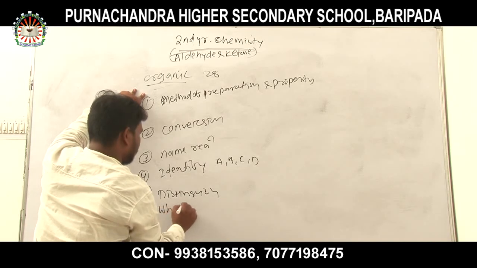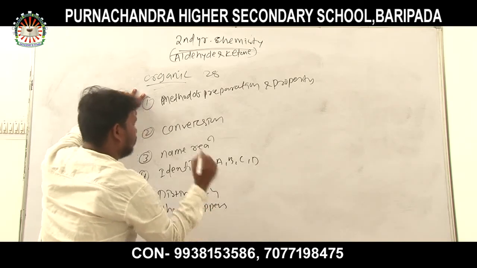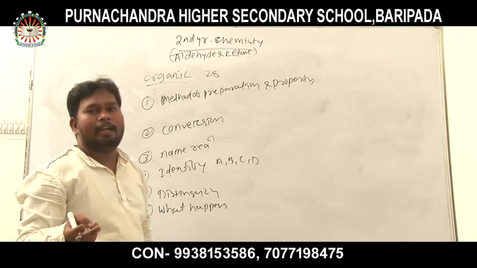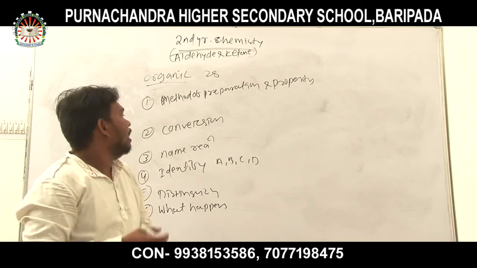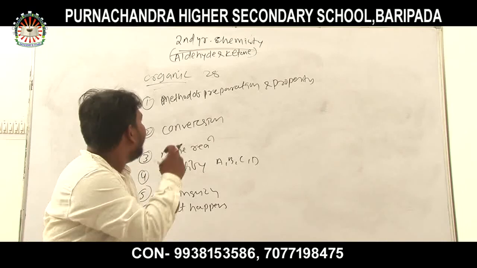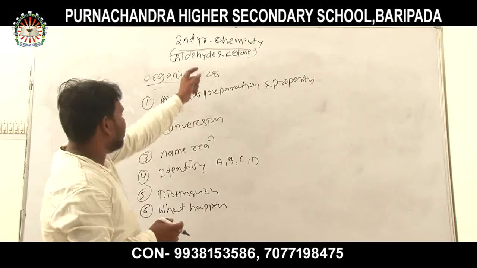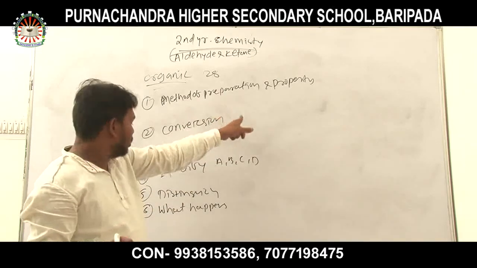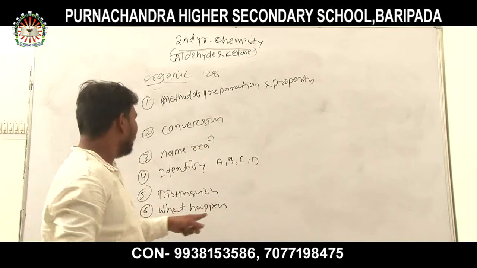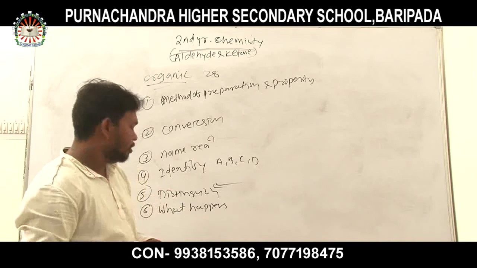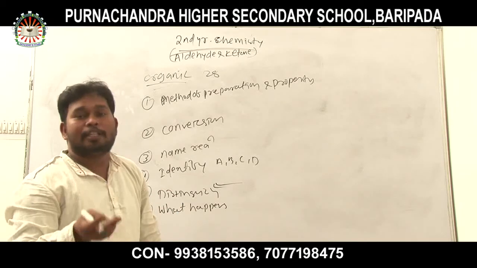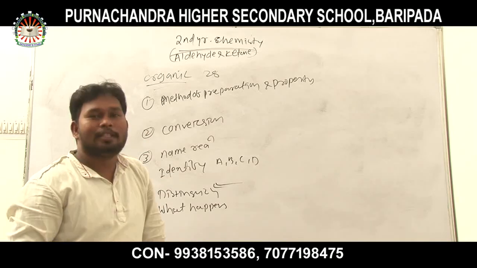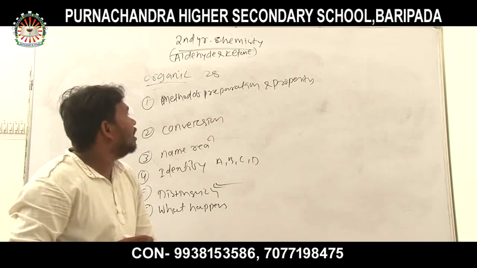So what happens? In the previous classes, the chapters completed were alkyl halide and aryl halide, alcohol, phenol, and then aldehyde ketone. The name reactions arise, which must be answered in the examination. Also various types of conversion, and identify ABCD type of reactions and distinguish between, as taught in the previous class, such as the difference between acetaldehyde and formaldehyde, benzaldehyde. Such types of questions. So, hope you understand, and the chapter aldehyde ketone is completed.